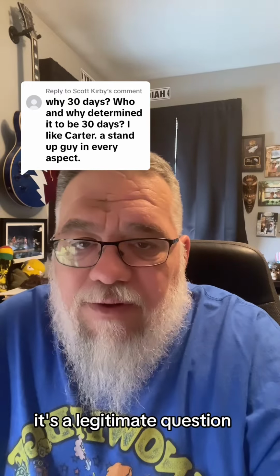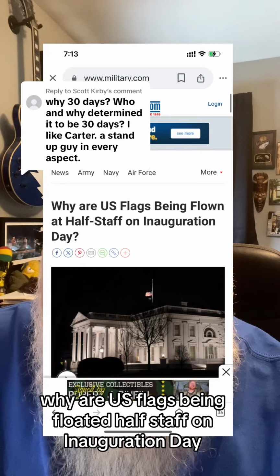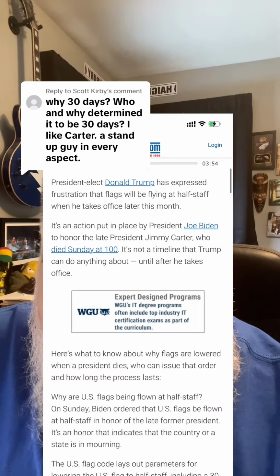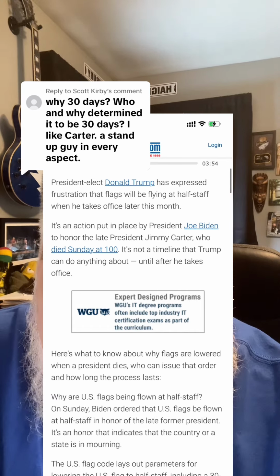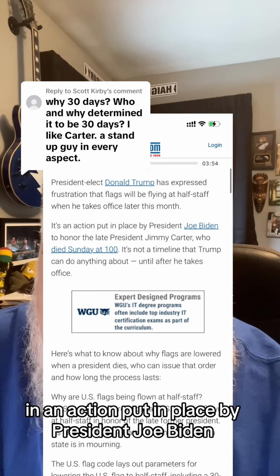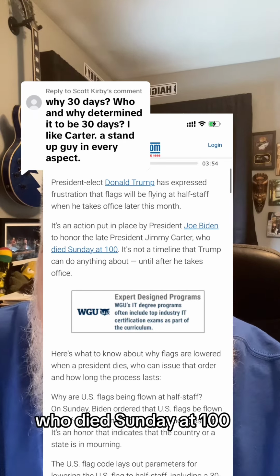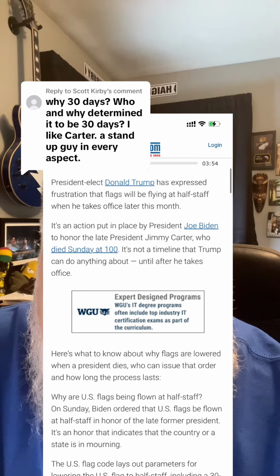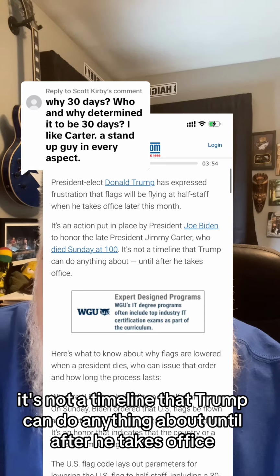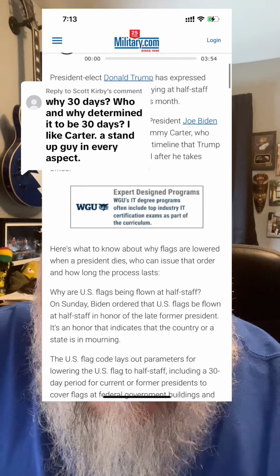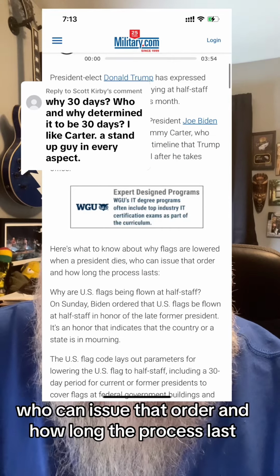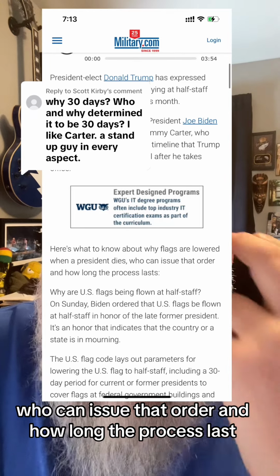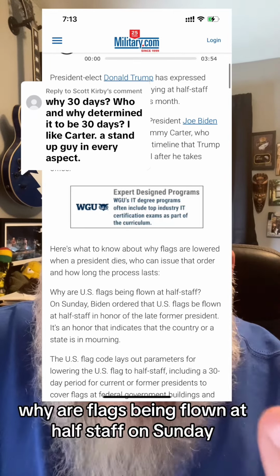It's a legitimate question. Why are U.S. flags being flown at half-staff on Inauguration Day? President-elect Donald Trump has expressed frustration that flags will be flying at half-staff when he takes office later this month. In an action put in place by President Joe Biden to honor the late President Jimmy Carter, who died Sunday at 100, it's not a timeline that Trump can do anything about until after he takes office. Here's what to know about why flags are lowered when a president dies, who can issue that order, and how long the process lasts.